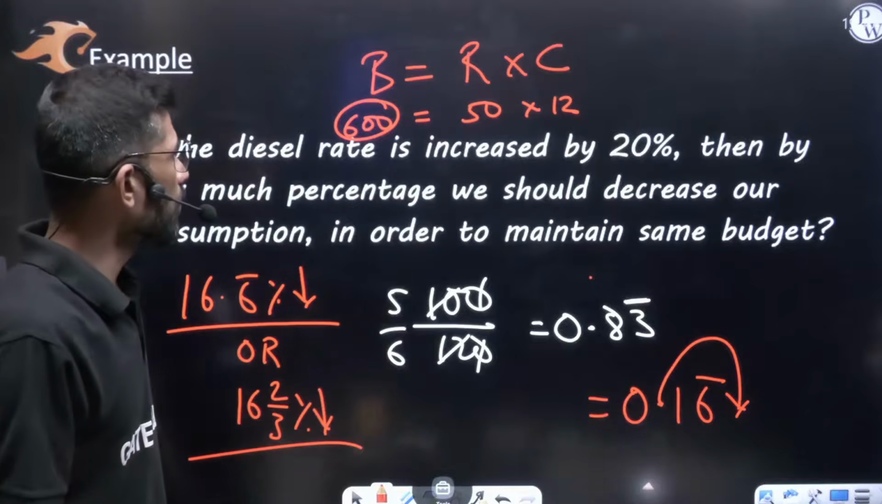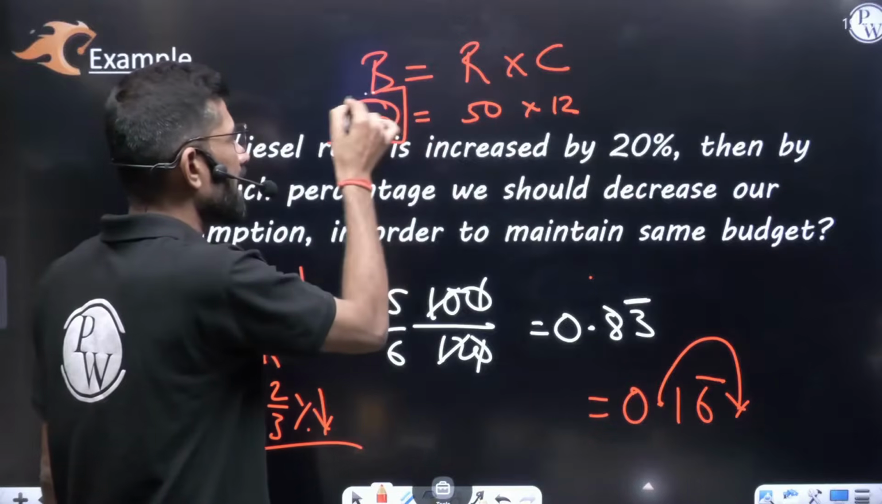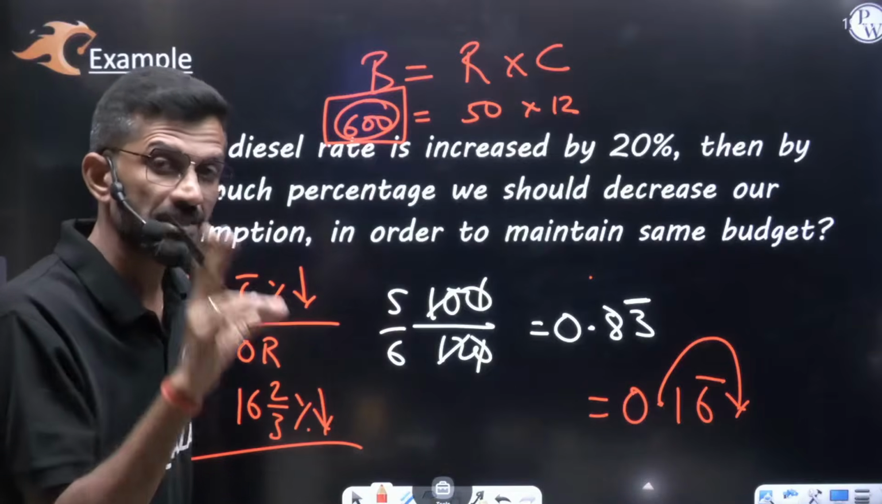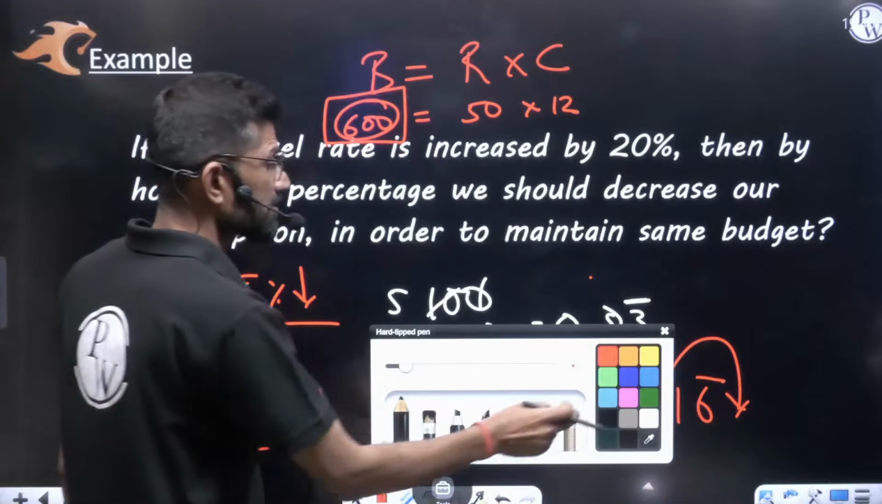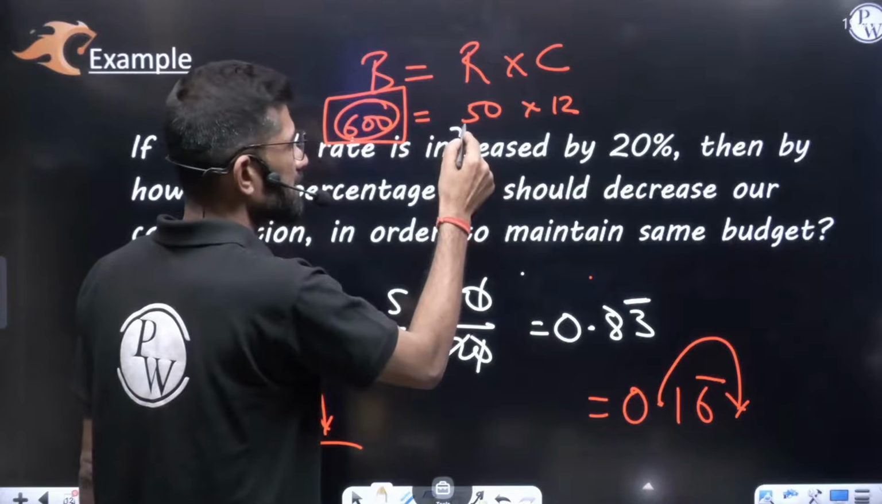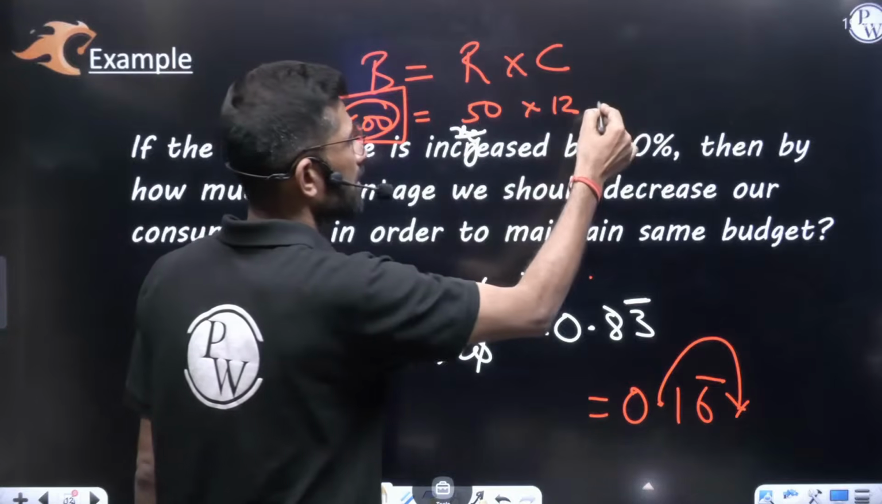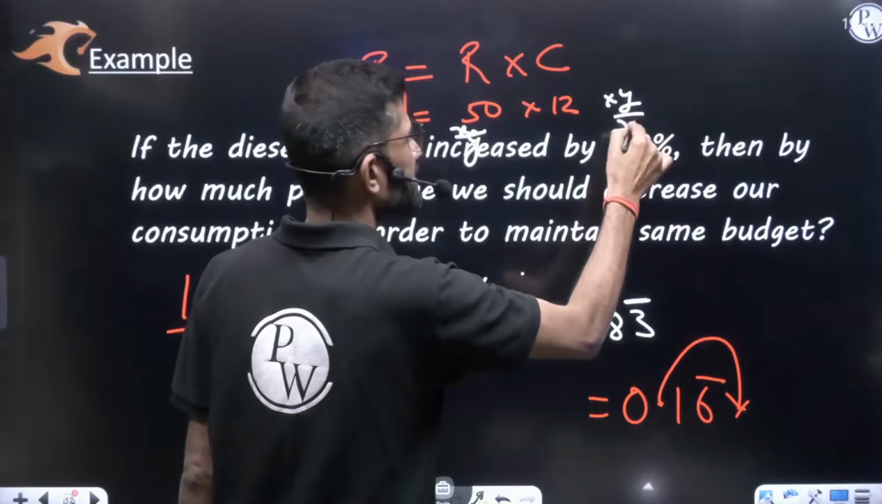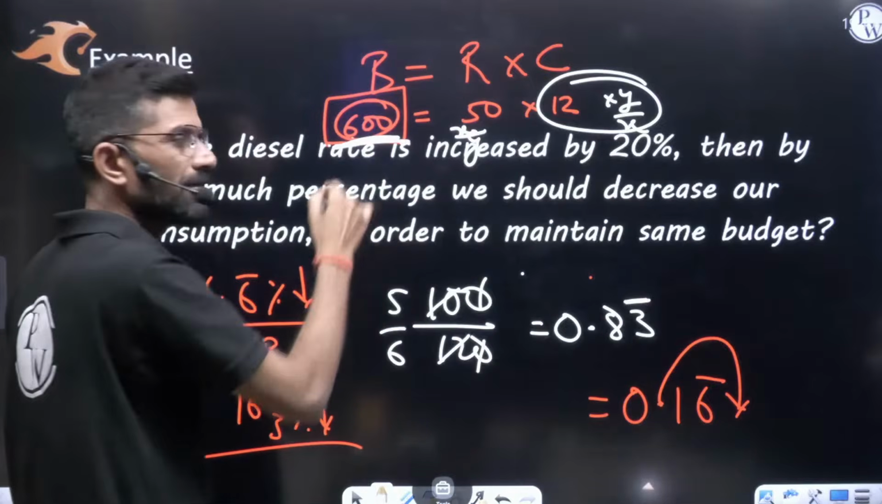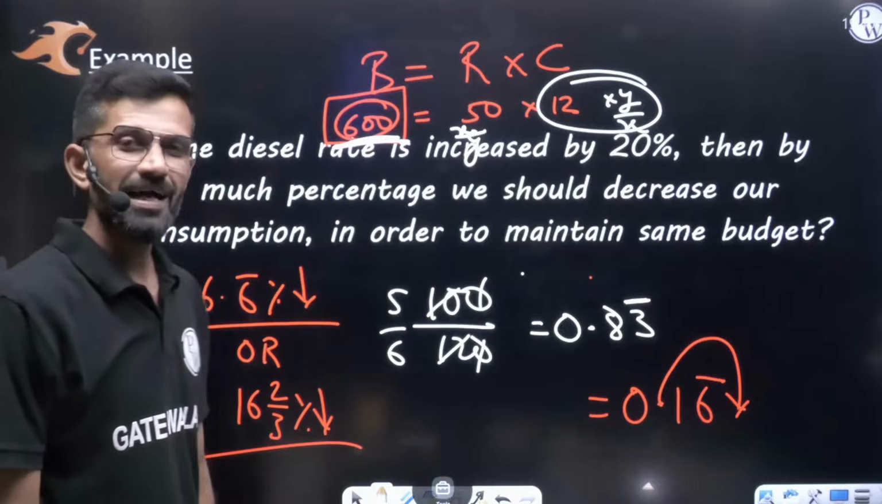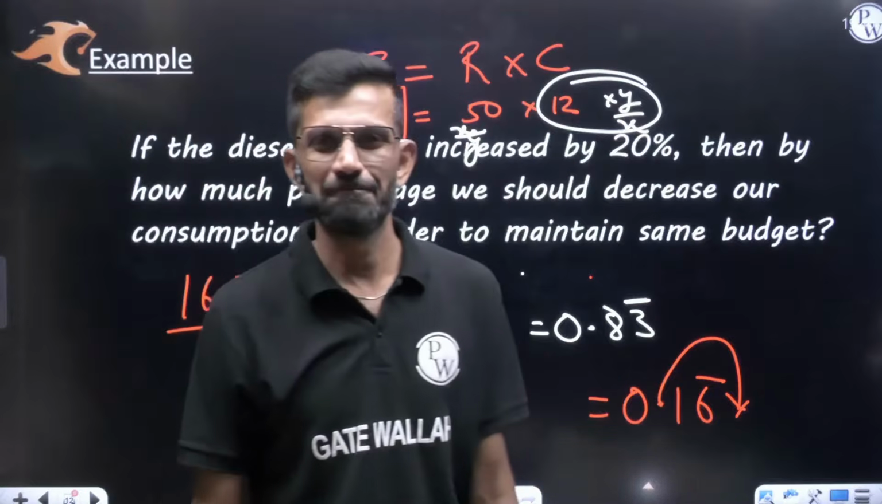Now, I want this 600 to stay like this only. There is no change in the budget. The budget should be constant, but there is some change in the rate. If the rate is multiplied by x by y, definitely the consumption we have to multiply by y by x. Then only that result will remain constant. That is the reason I said both the questions are the same.